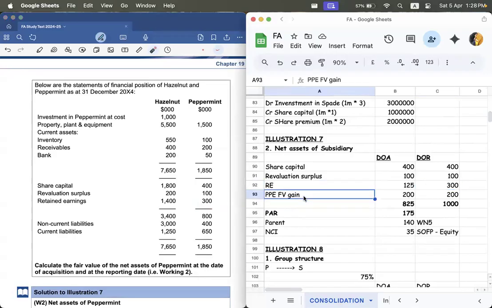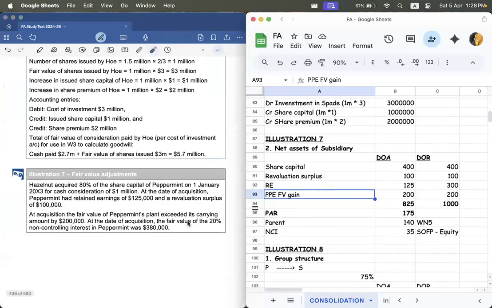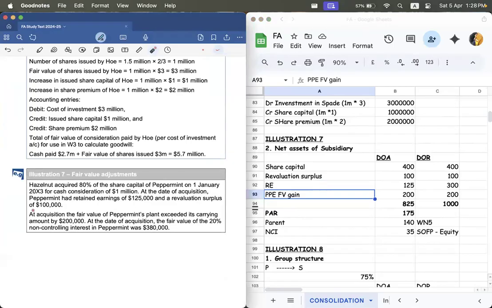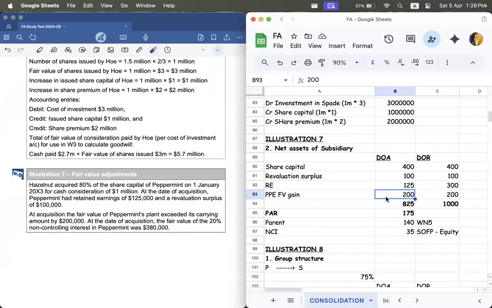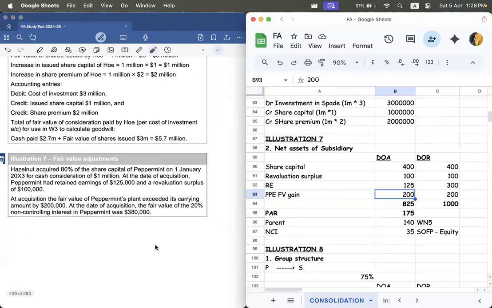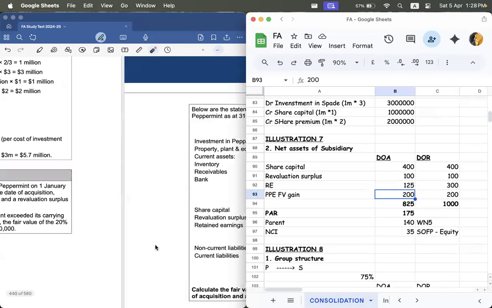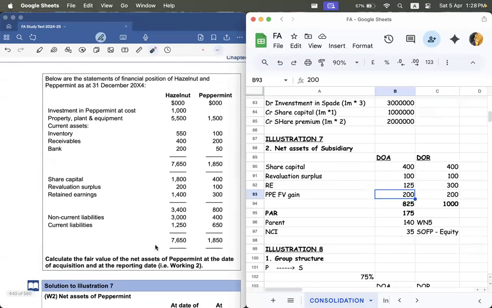Now, the problem is they have told you there is a revaluation surplus. So that means it is a revaluation gain, fair value gain, right? So you're going to take that here as well. They've clearly told you there is an increase in revaluation surplus.